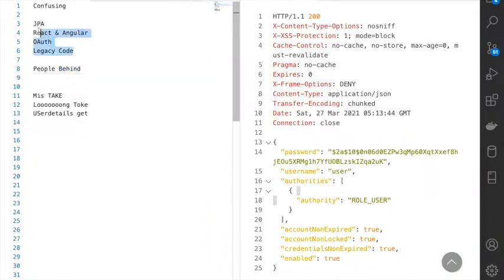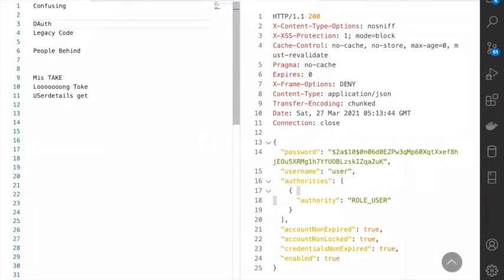Nowadays, if you see any samples in Spring Security, Spring Boot, authentication and all this, usually the problem that I see is that most of the samples are done with JPAs, but JPAs have nothing to do with what we are discussing. So I intentionally removed JPA. You don't see any JPA in what we do. And these samples are written with Angular and React. You have nothing to do with Angular or React. It's basically REST API security. And what we are going to discuss today, we don't need to confuse with OAuth. OAuth is just an enhanced layer. This is very, very basic that we are trying to do.